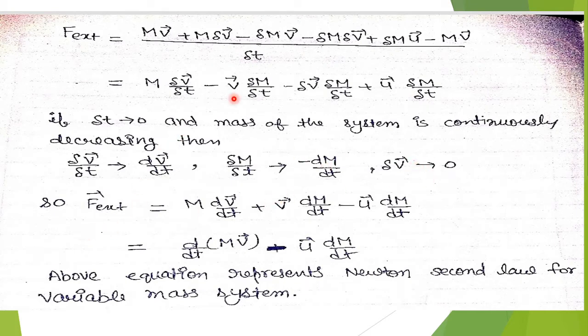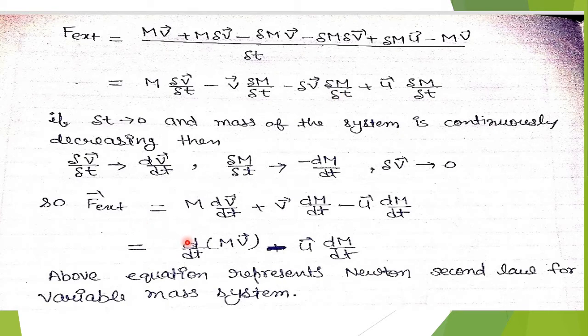So we can write this equation equals to m dv upon dt plus, because del m upon del t tends to minus dm upon dt, because mass is decreasing with time, so here this sign will be changed to plus, plus v dm upon dt minus u dm upon dt. Because del v tends to 0, this term will be 0.